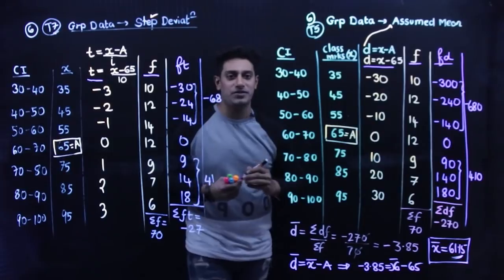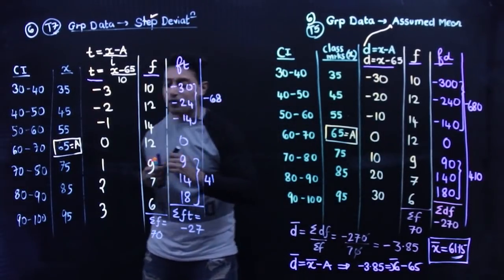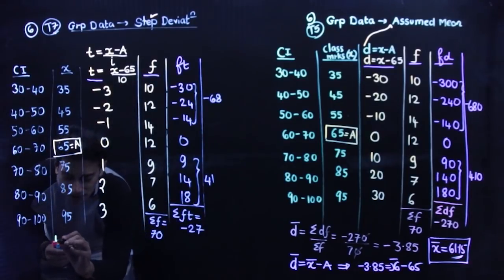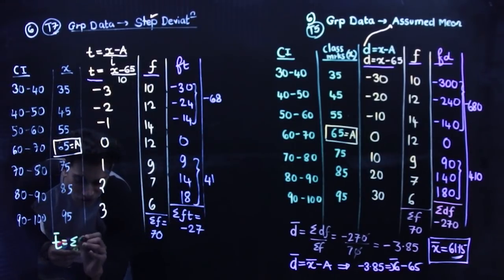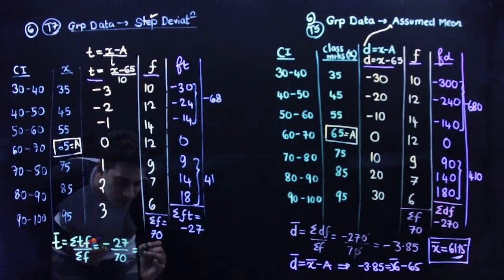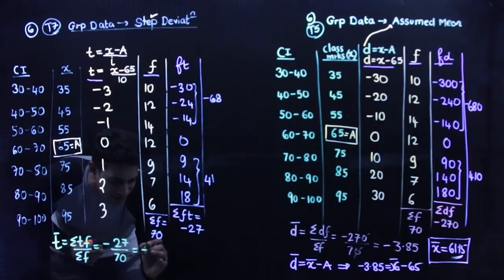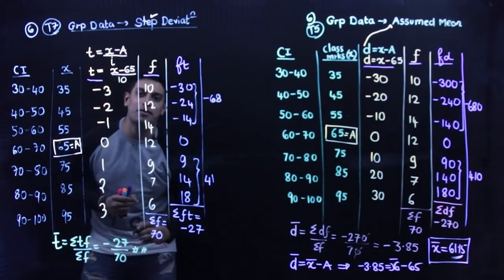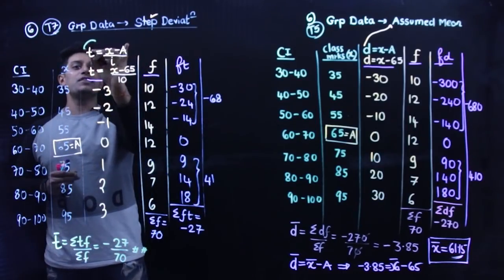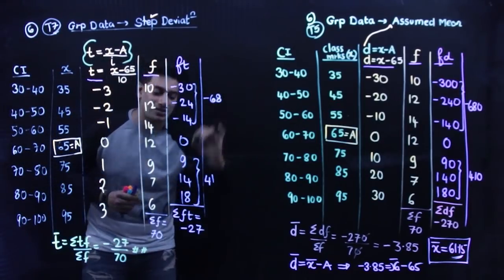Now, I will first get T bar, which is summation TF upon summation F, minus 27 upon 70. That's going to be minus, or I would rather say leave it. Minus 27 upon 70. I'll be using the same formula, but in terms of a bar.